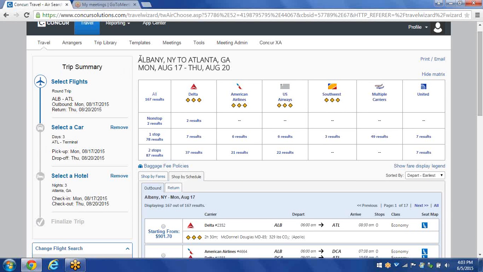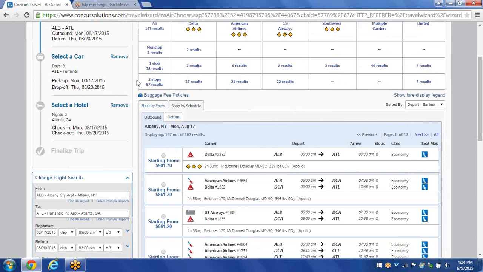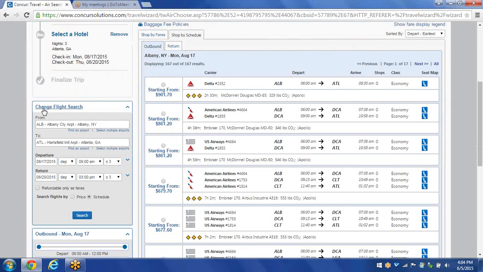So at the very top, it says traveling from Albany, New York to Atlanta, Georgia, Monday, August 17th to Thursday, August 20th. But say you get to this page and you say to yourself, you know, I made a mistake. Actually, I need to fly in Sunday, August 16th rather than Monday, August 17th. So instead of hitting the back browser bar, which a lot of people usually do, if you scroll down to the left-hand side of the screen here, you notice it says Change Flight Search.